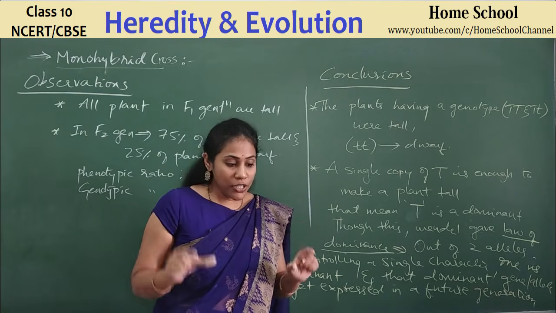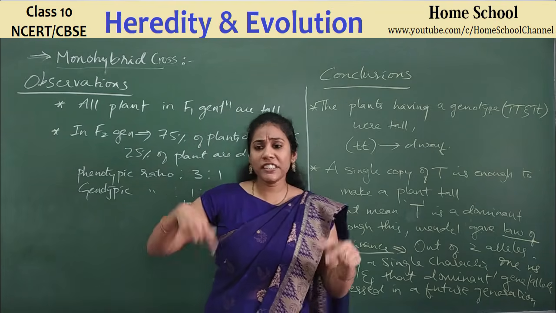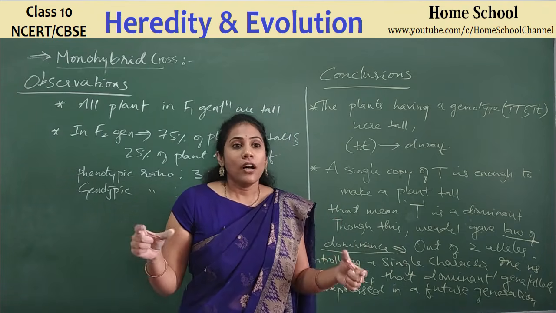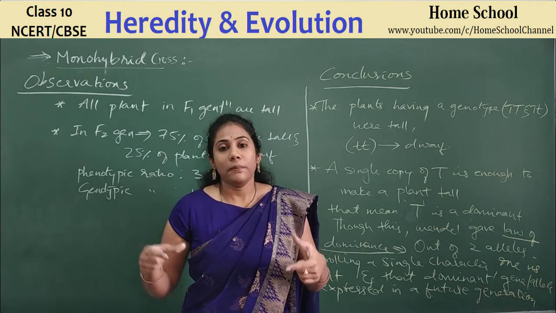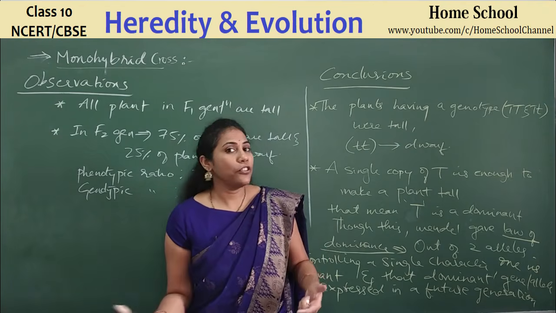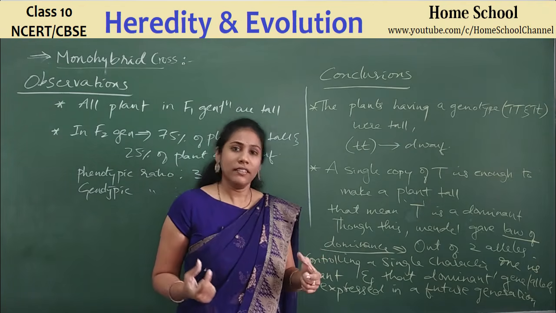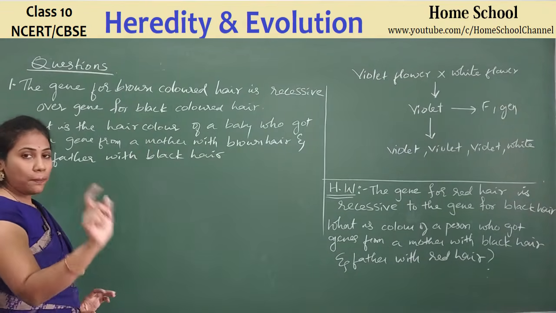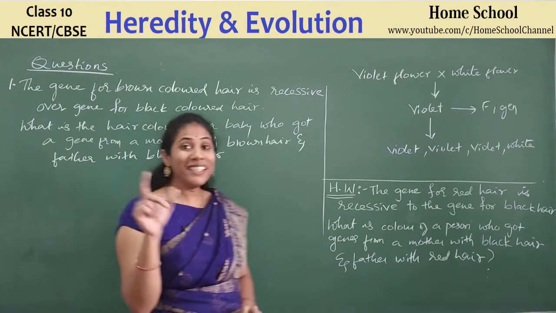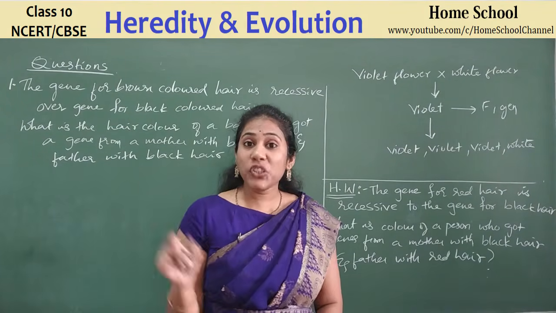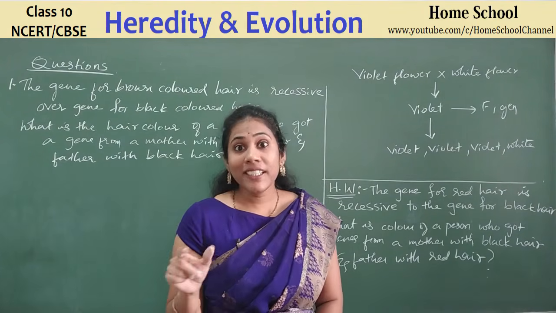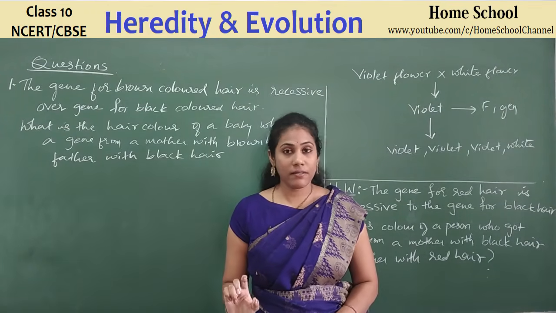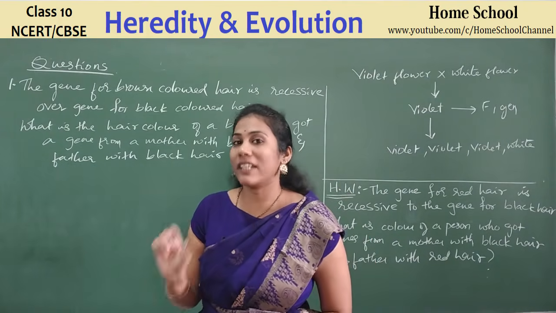The questions will be, they will tell you which gene is dominant and which gene is recessive, and they'll ask what will be the nature of babies in the F1 generation or F2 generation. This is how they ask. Let us go for the question. See the first question, guys. Look at the question properly and try to understand. In a question, they will mention which is a recessive gene and which is a dominant gene. Based on that, you have to give the answers by doing a small workout.